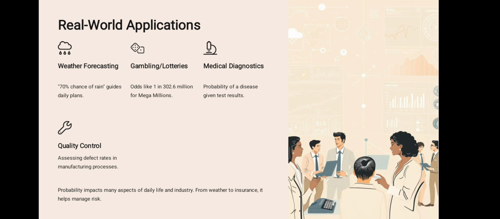Real-world applications. Weather forecasting: a 70% chance of rain influences daily plans. Gambling or lotteries: odds like 1 in 302 million for Mega Millions. Medical diagnosis: probability of disease given a test result. Quality control: assessing defect rates in manufacturing processes. Probability impacts many aspects of daily life and industry, from weather to insurance to health, and helps manage risks.